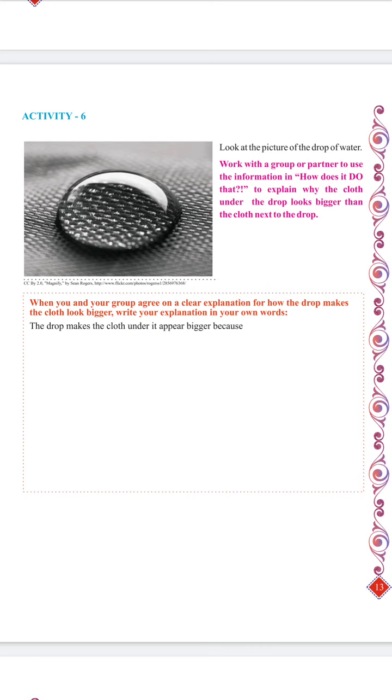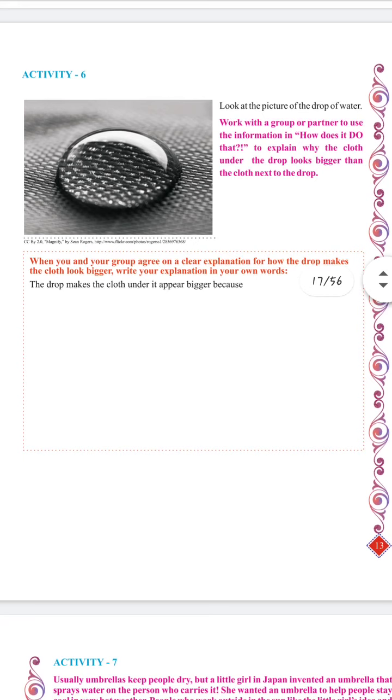It is getting magnified, and we can see a bigger image of the letters. In the same way, the light rays which are hitting the drop of water get bent. Because of that bending, the letters which are placed below the drop of water get enlarged. It's a science mechanism. You will understand if you study the science subject.